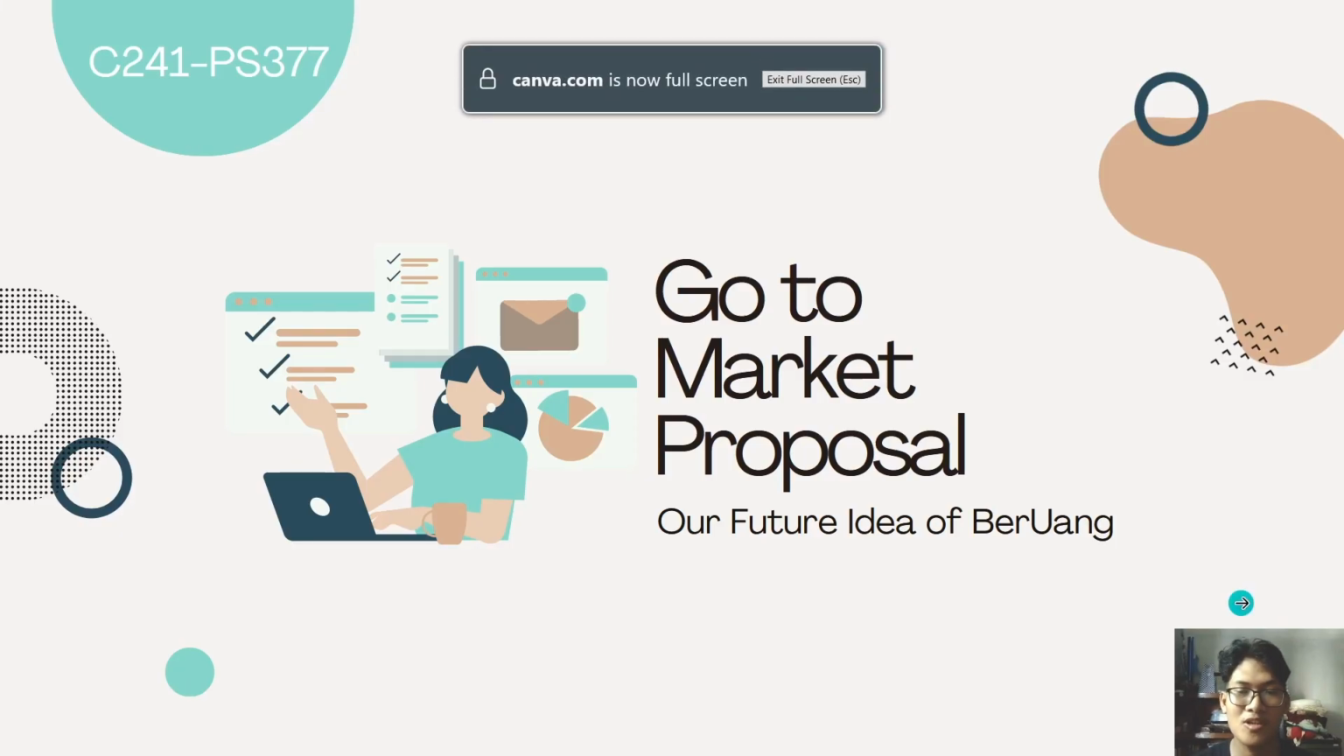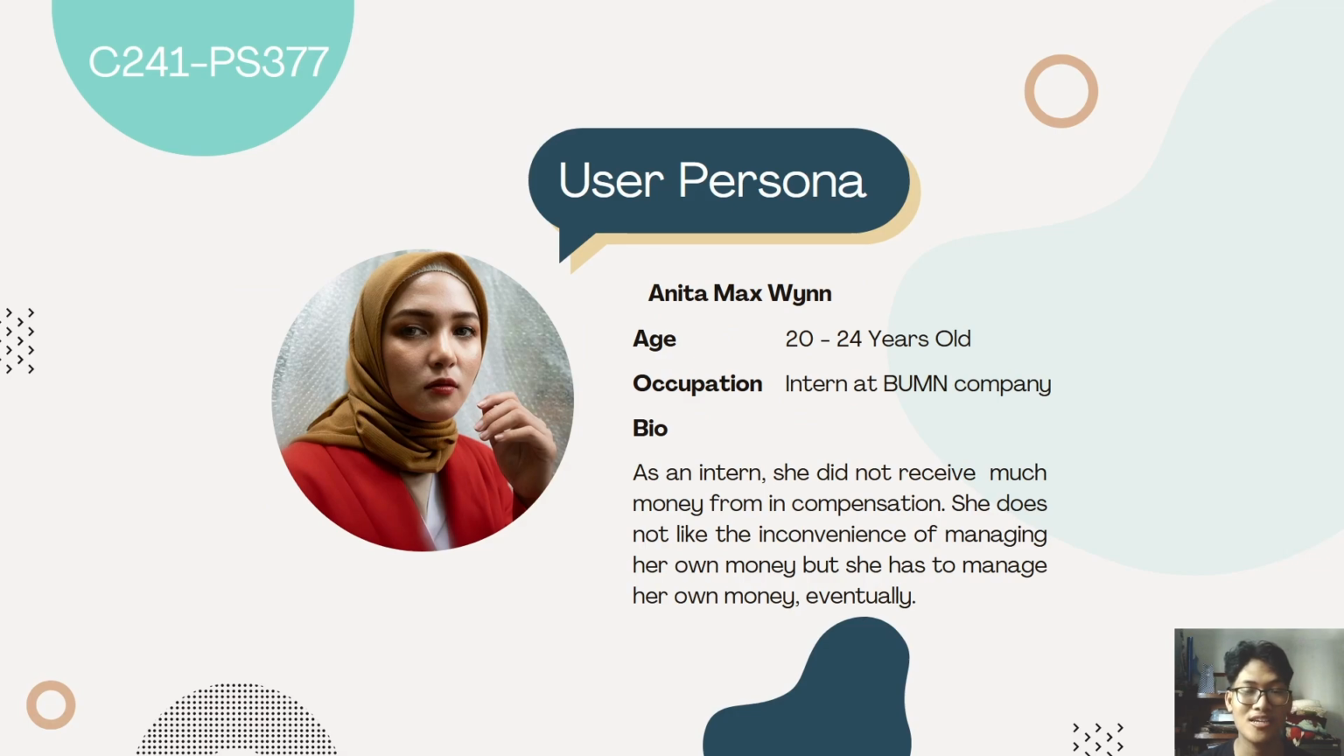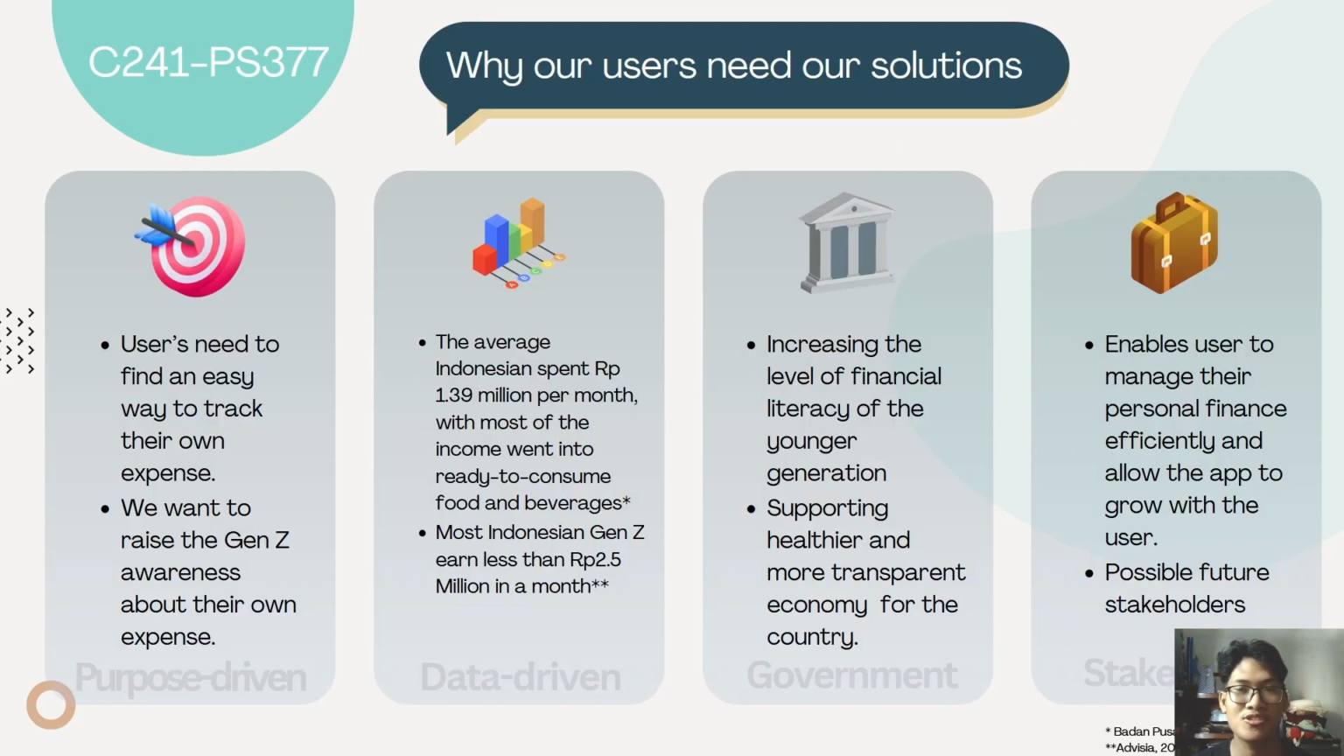Now we want to talk about our market proposal for the berUang Capstone project. Our first target market is the younger generation from 20 to 24 years old, who are right now just beginning to work, so they don't have that high an income, but they want to manage their own money efficiently, so they need an app to do this.